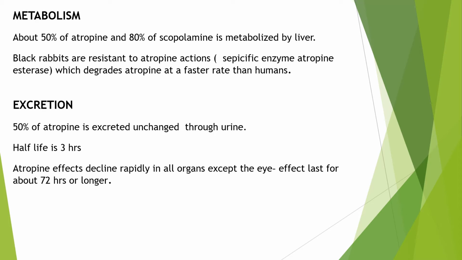About 50% of atropine and 80% of scopolamine is metabolized by the liver. Some species like black rabbits are resistant to atropine action. This is because they have a specific enzyme called atropine esterase, which degrades atropine at a faster rate than in humans.